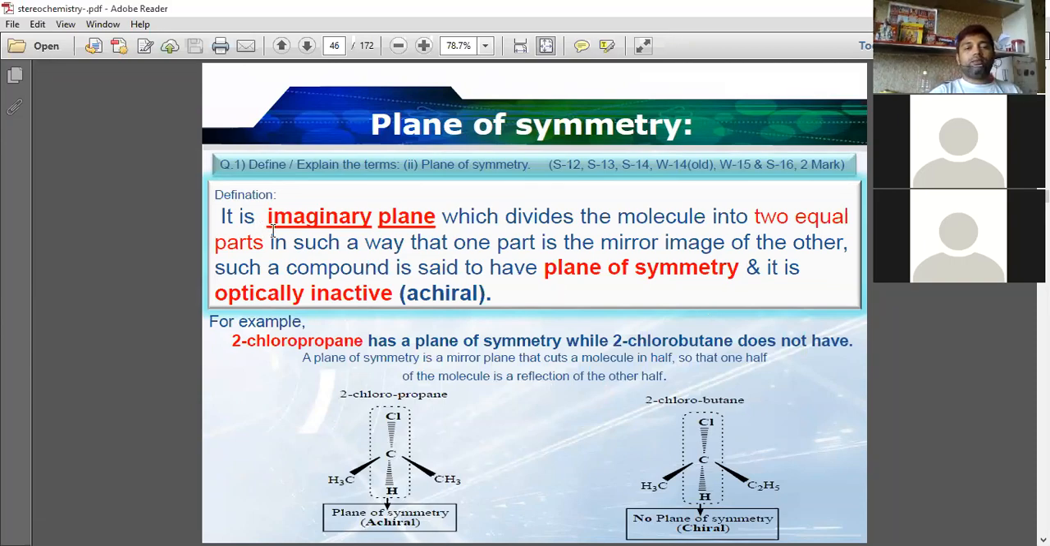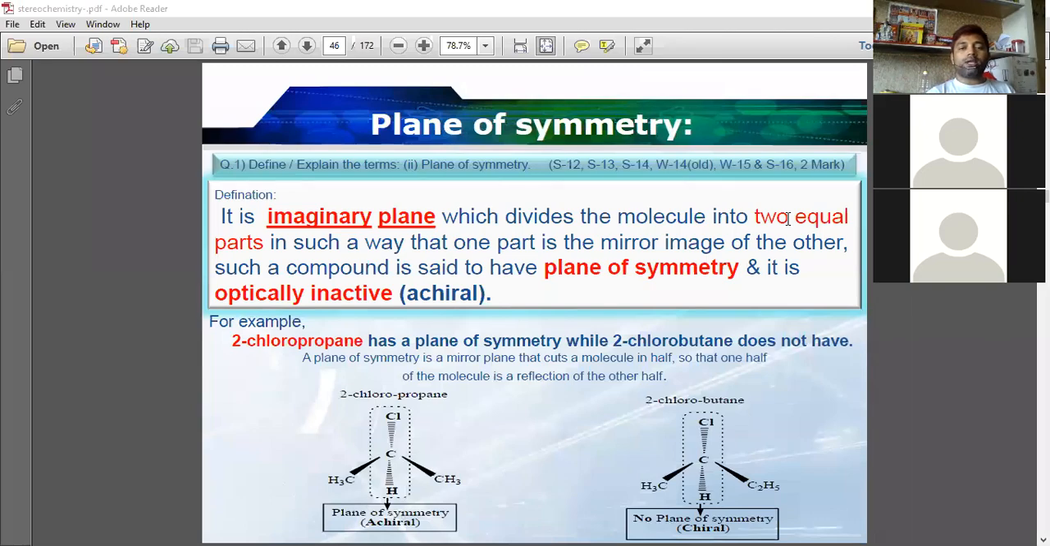It is an imaginary plane which divides the molecule into two equal parts in such a way that one part is the mirror image of the other part.